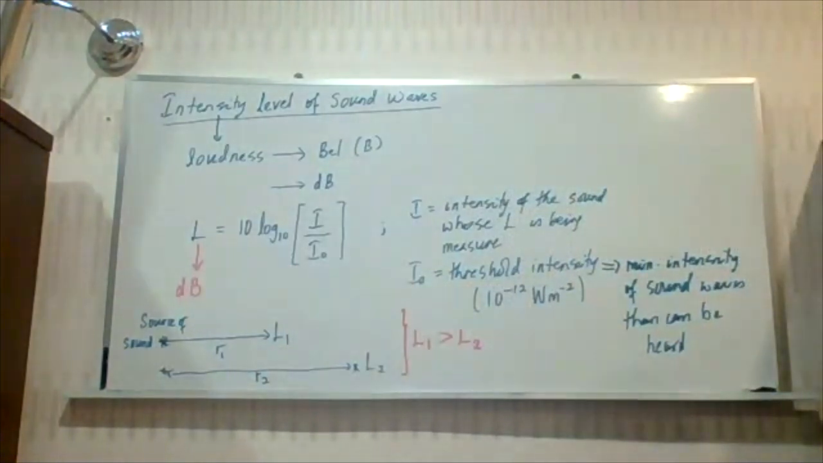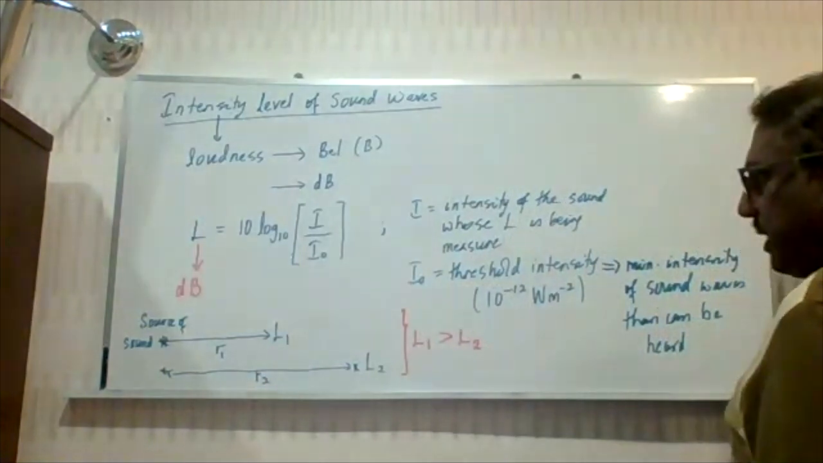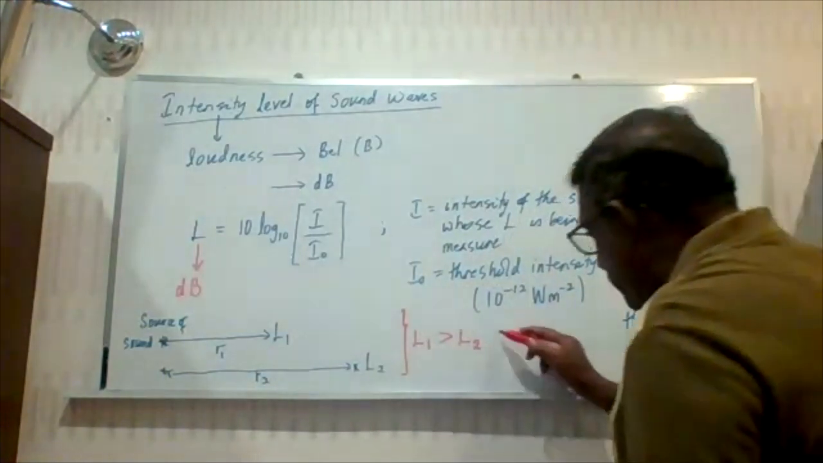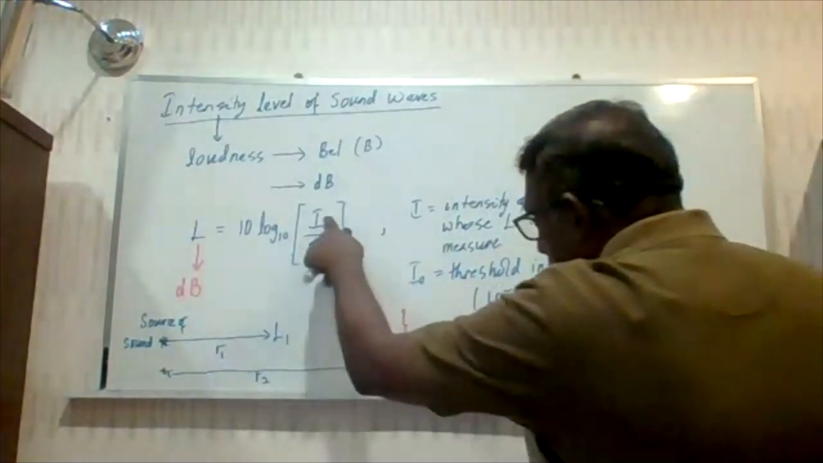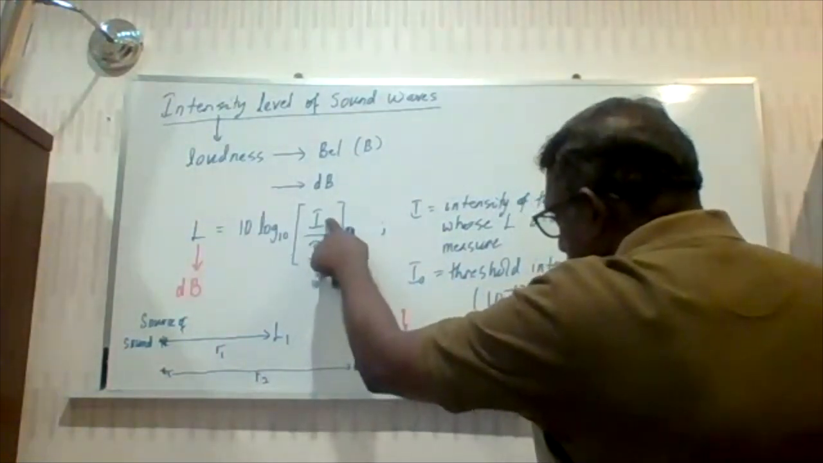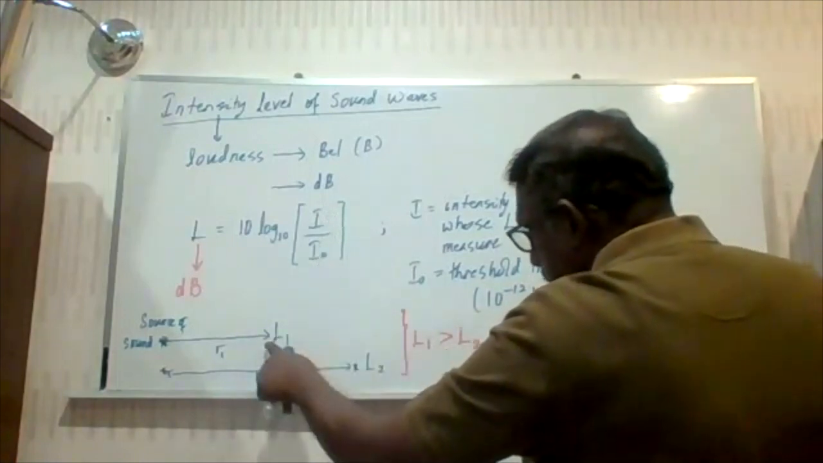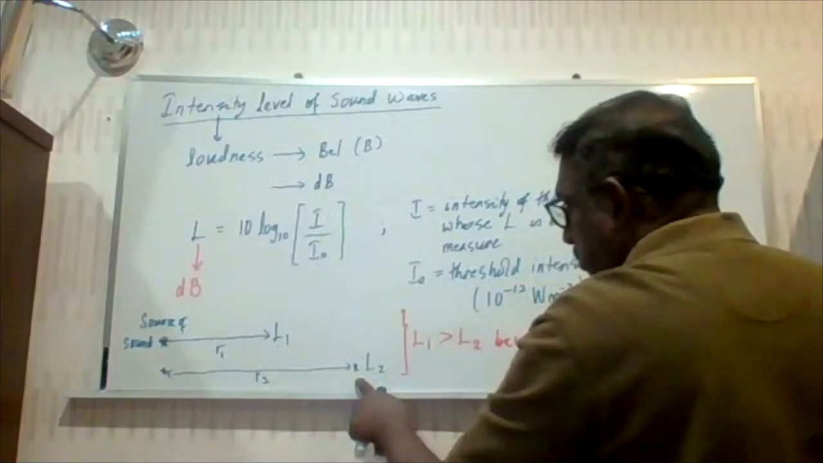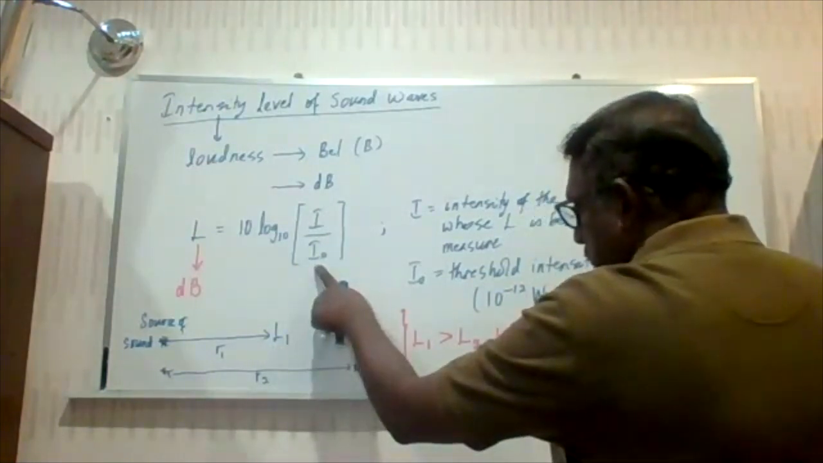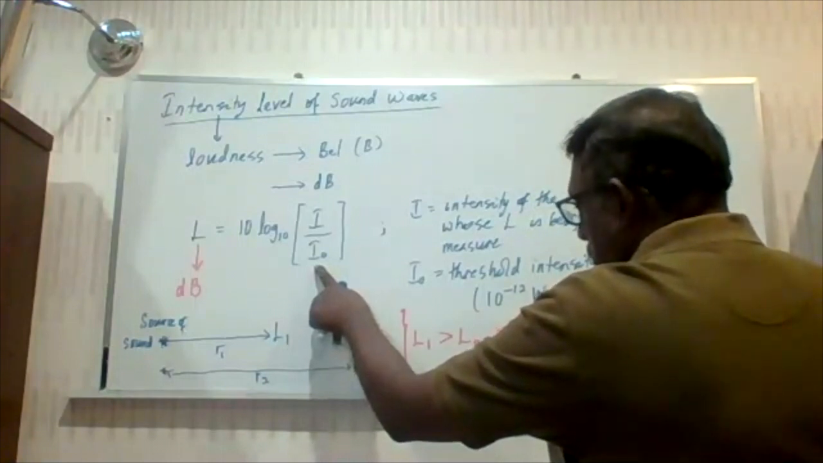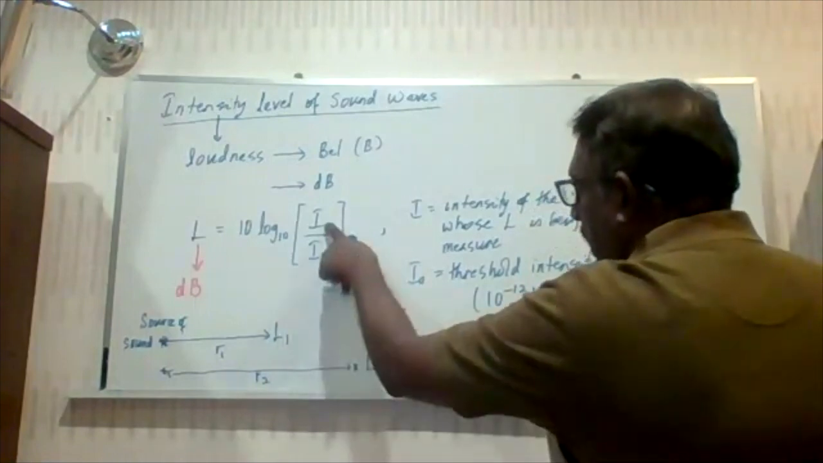So the question is why? Why is intensity level 1 greater than level 2? This is because intensity level depends on the intensity of the sound. I0 is a constant for both situations, that is what you have to know. At L1 and L2, I0 is a constant because that's a threshold. What will be different for L1 and L2 will be your I.